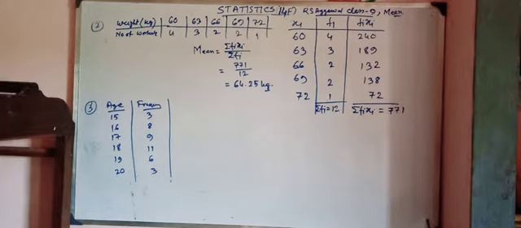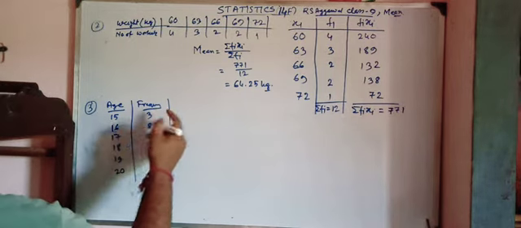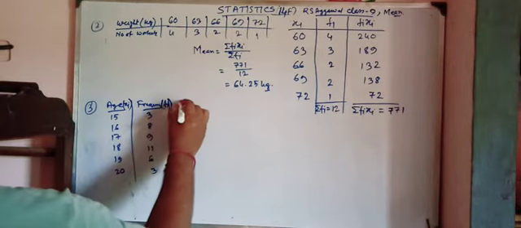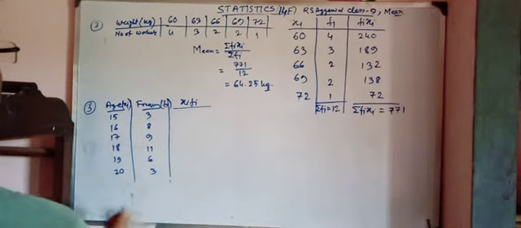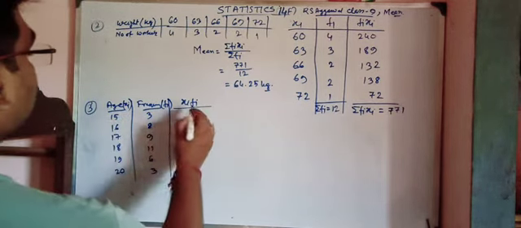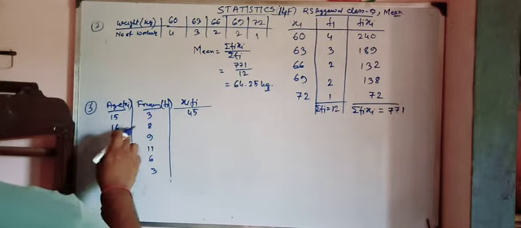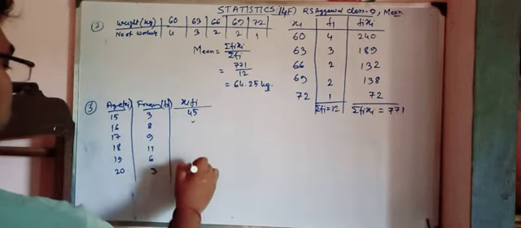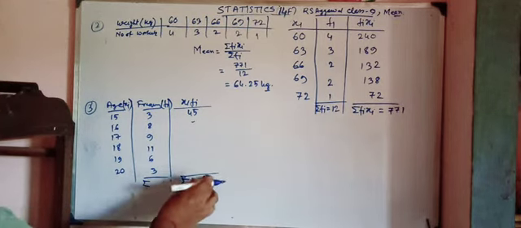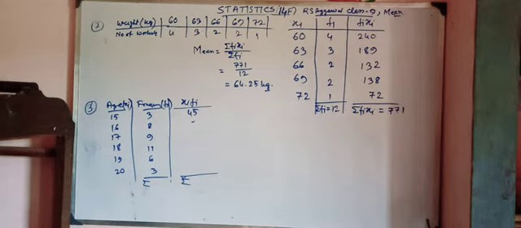Again we have to find the mean age. For that we have to multiply this with this. This is my xi and this is my fi, so again we make a column xi fi. We multiply all of this: 15 into 3 is 45. Next 16 into 8, some result comes, and we put it over here. Then we sum it, and if we divide this sum by the sum of frequencies, we will get the result. Understood that? Next, move to another question.